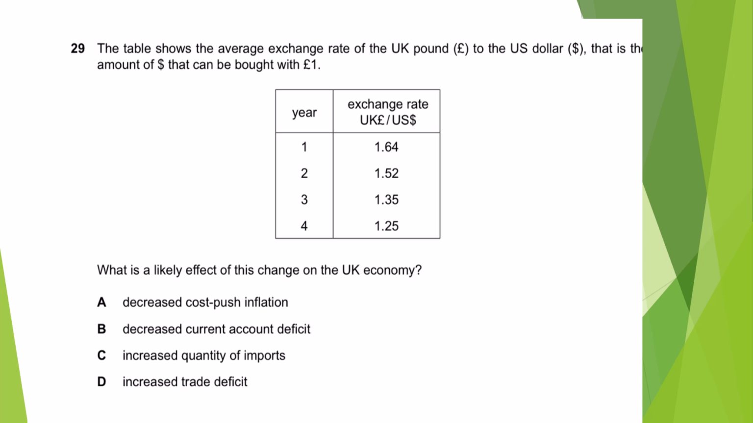Okay, now the 29th is, the table shows the average exchange rate of UK pound to the US dollar, that is the amount of dollar that can be bought with 1 pound. So there are 4 years and the exchange rate as given below, that is 1.64, 1.52, 1.35 and 1.25. What would be the likely effect of this change on UK economy? Okay, so we can clearly see that the UK pound is going to depreciate as this is going to decrease.